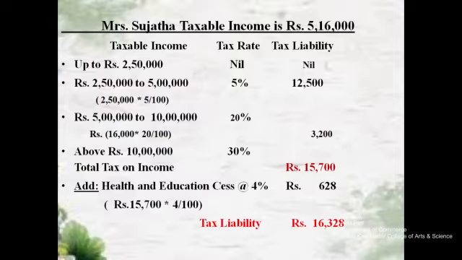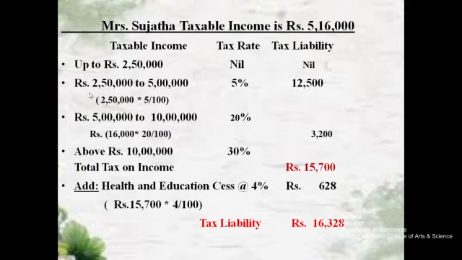So let us apply the tax structure. Mrs. Sujata's total taxable income is rupees 5,16,000. Based on this tax structure, here I have applied taxable income, tax rate and tax liability. Her total income is rupees 5,16,000. As per the tax structure, up to rupees 2,50,000 there is no tax, so I have stated that the tax liability was nil.